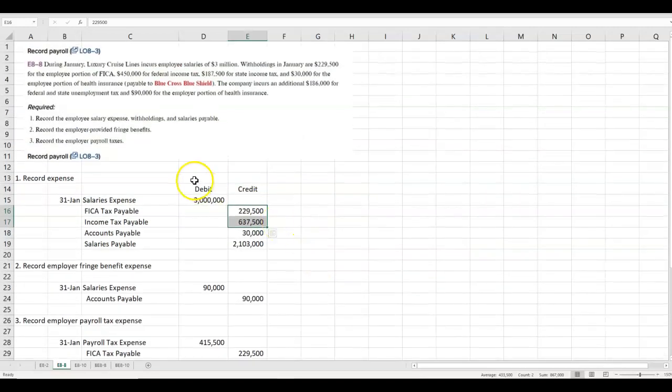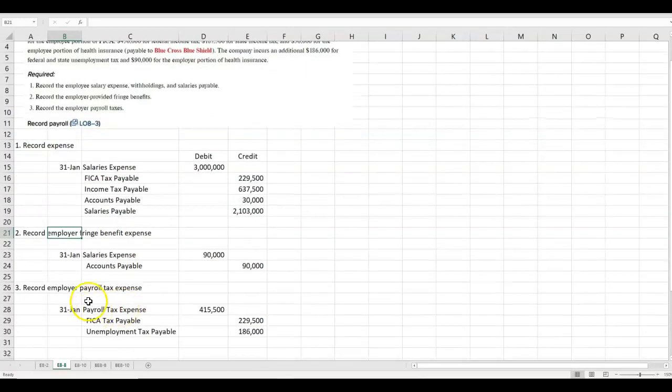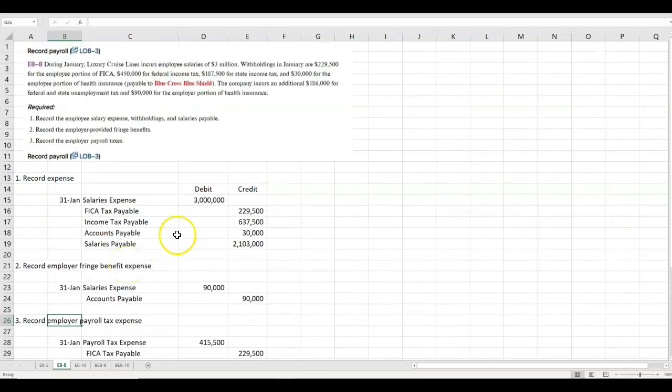So that's payroll. Remember, 3 steps. First, the company expense, the total salaries and everything that's held out, and then the employer fringe benefit expense, and then the employer payroll tax expense. If you remember those 3 steps and don't do 2 of them in 1 step, it doesn't work. There's 3 steps there. You'll be fine.